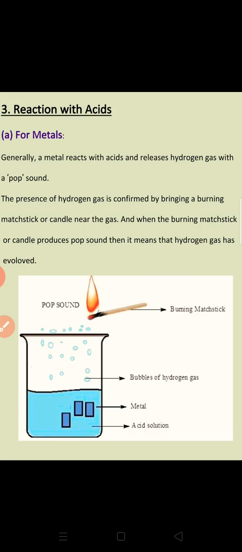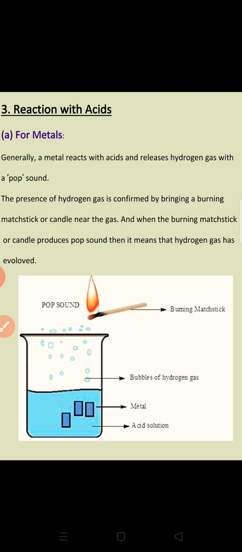When metals react with acids, they release hydrogen gas with a pop sound. The bubbles create a pop sound. Now, to check this we can perform one activity.